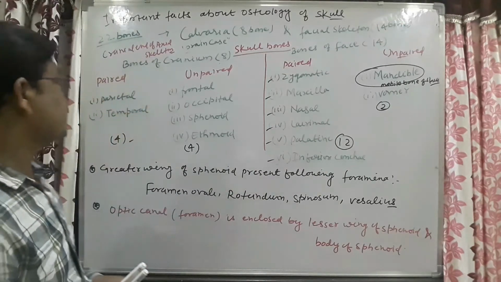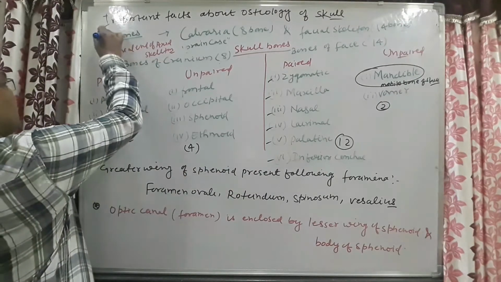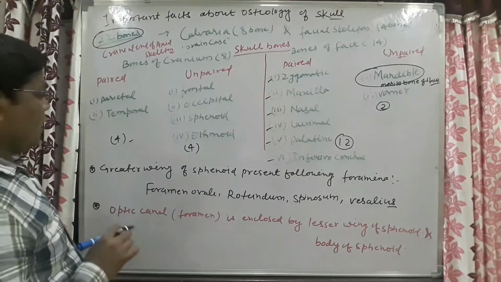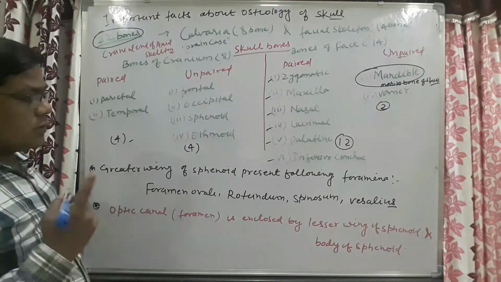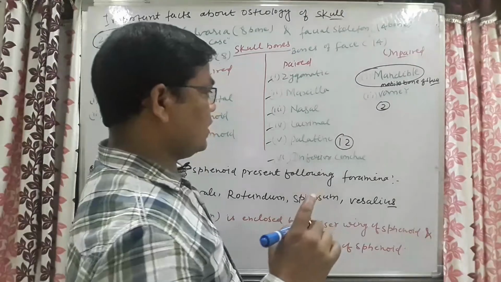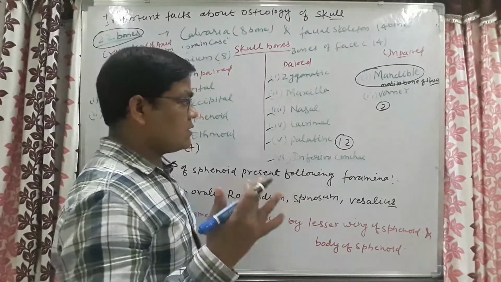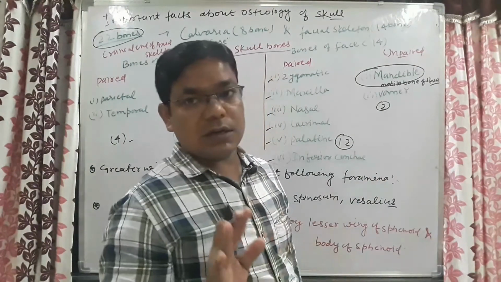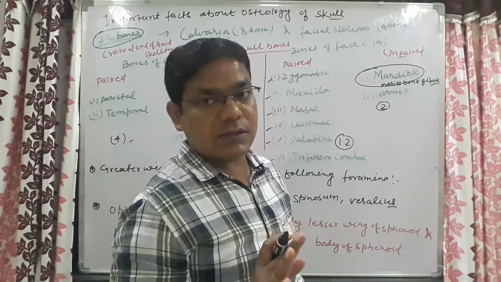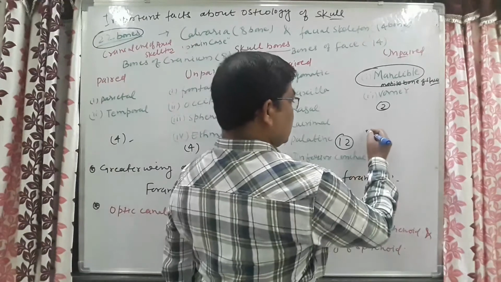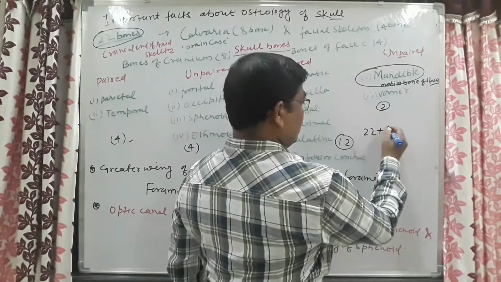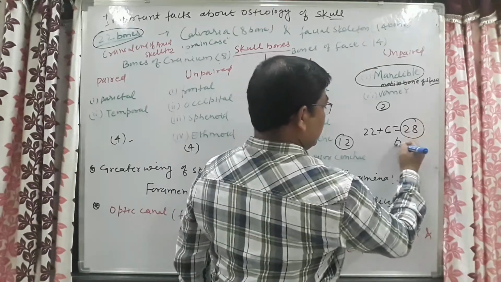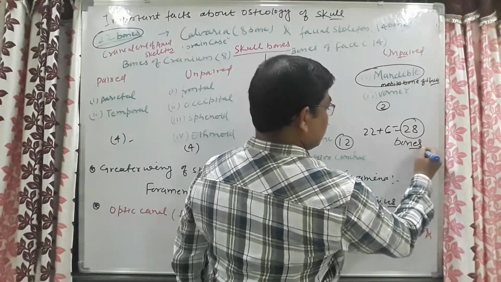So the skull is made up of 22 bones, but some authors also take the ear ossicles as bones. In that case, the 3 ear ossicles, malleus, incus and stapes, mean 22 plus 6, so the skull is made up of 28 bones.